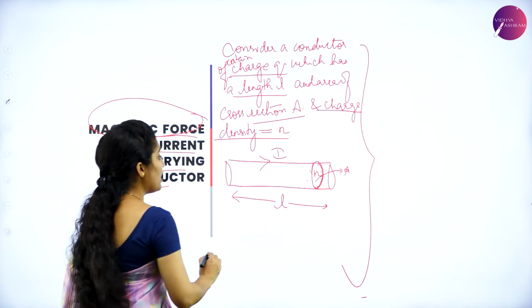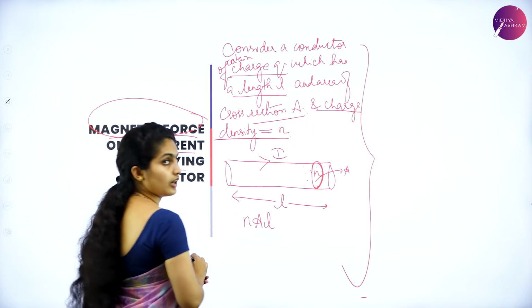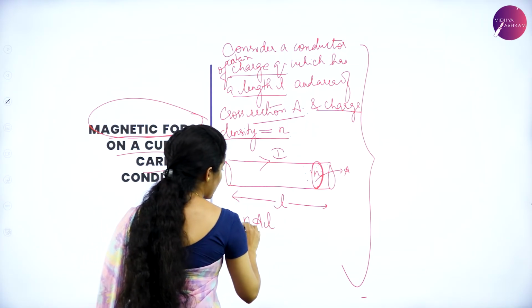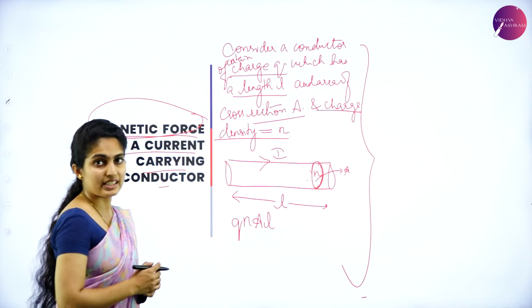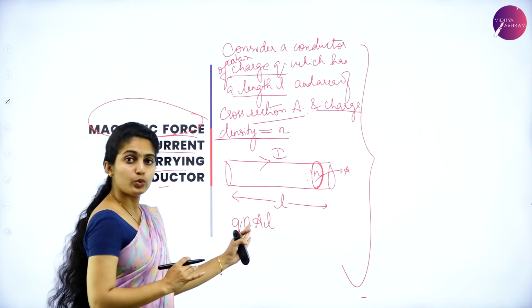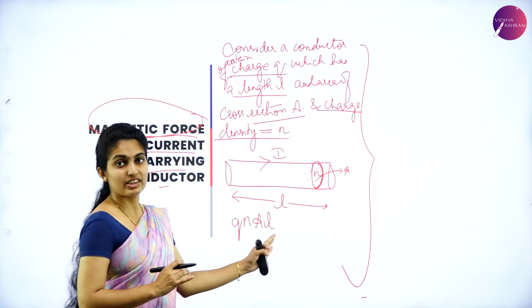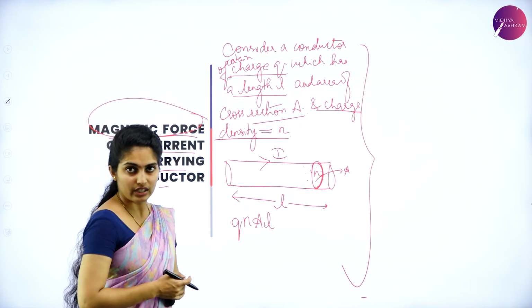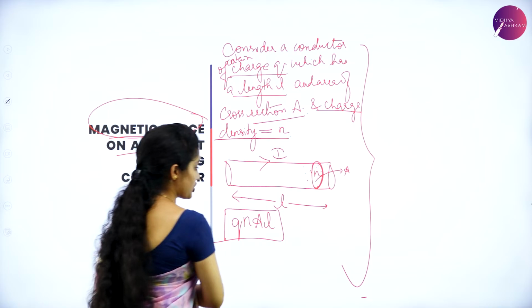So you have N into A into L. Having this, this will be one set of equation.